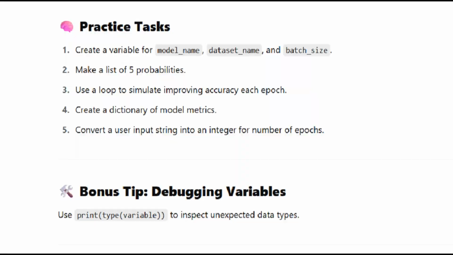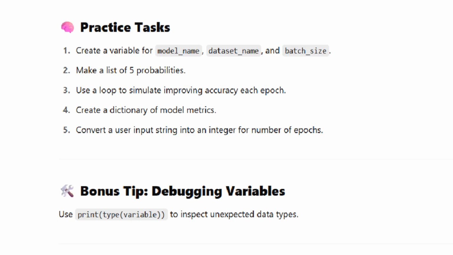Bonus tip: debugging variables. Use print(type(variable)) to inspect unexpected data types.